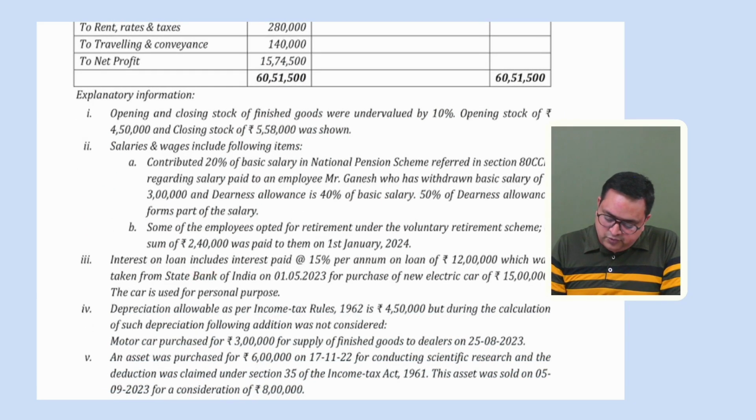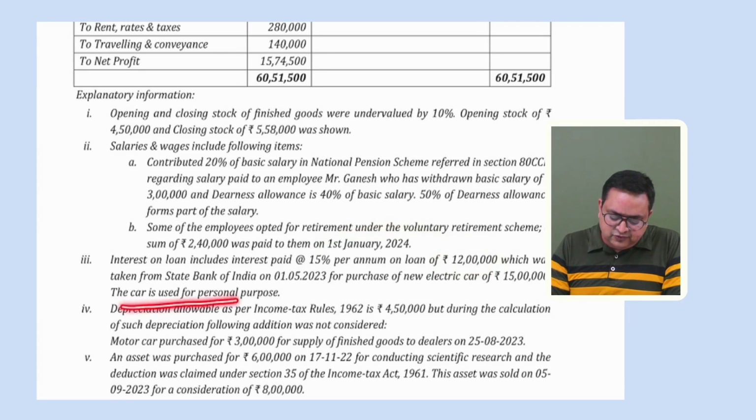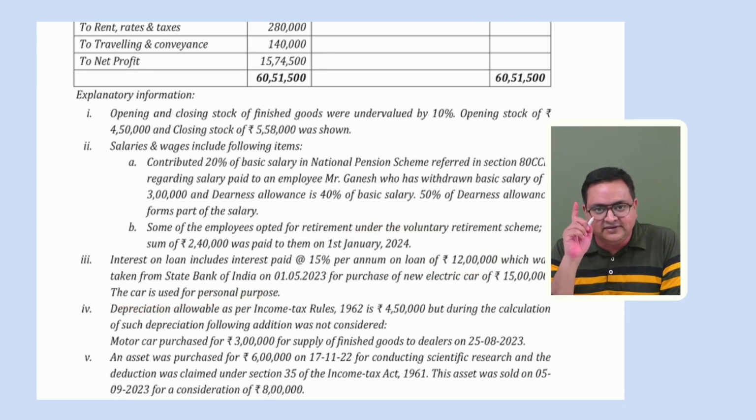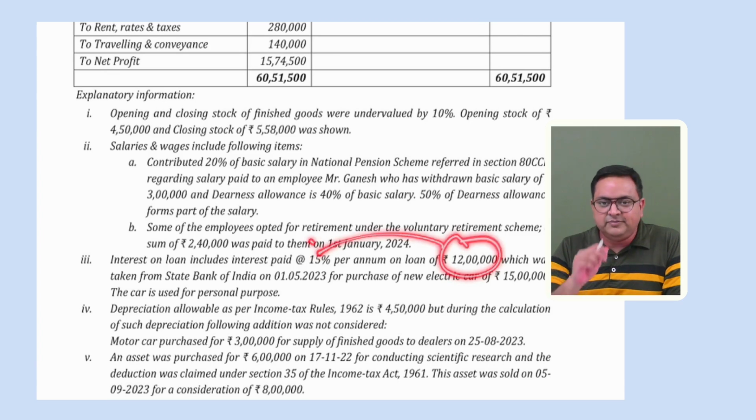Interest on loan includes 15% per annum on a loan of 12 lakh, which was taken from State Bank of India on 1/5/2023. 1/5/2023 means 11 months. And this was for purchase of an electric car of 15 lakh, but the loan was for 12 lakh. Okay. So how much is the interest? 12 lakh into 15% for 11 months. And this car is used for personal purpose. So please disallow that interest for 11 months. So 12 lakh into 15% for 11 months, please disallow that because this is for personal purpose.